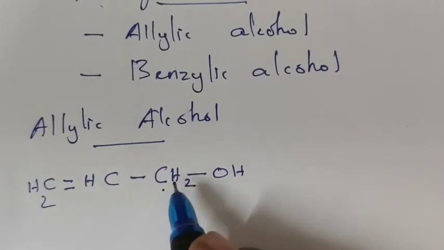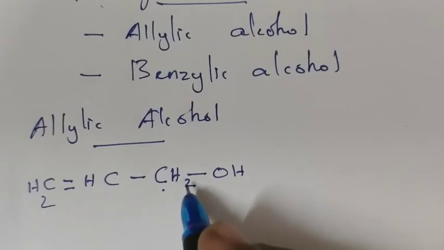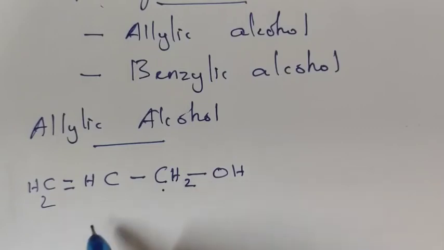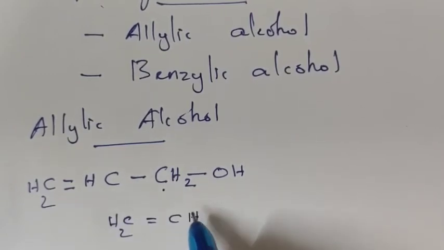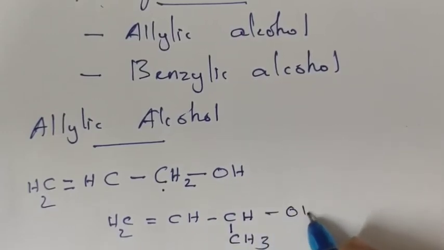Suppose the allylic carbon is attached to 2 other carbons. For example, CH2 double bond CH. From here we are removing one hydrogen, and instead we are placing CH3 OH.